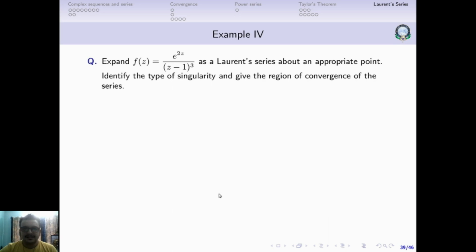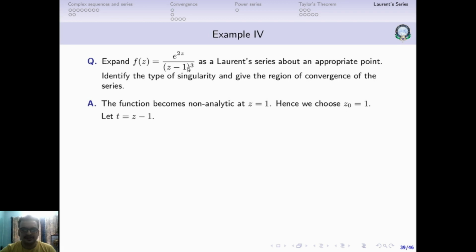Okay, so now let's take a look at an example. The example is f of z equal to e to the power 2z by z minus 1 to the power 3. We have to expand this function as a Laurent series about an appropriate point, identify the type of singularity, and give the region of convergence for this series. Now we can see directly that this function is non-analytic at z equal to 1. So we choose z0 as 1.